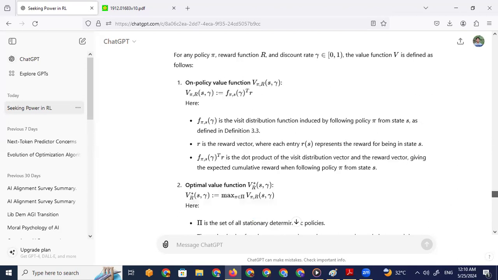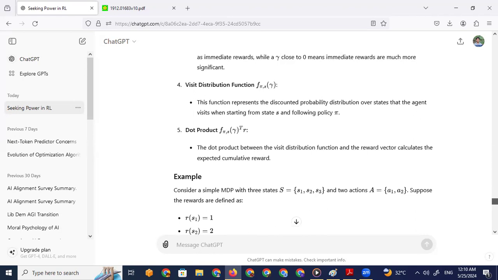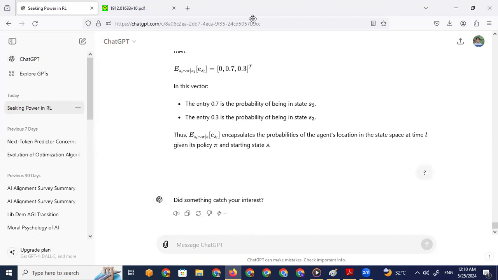And the optimal value function is the max, so we are trying to improve this as much as possible, something like gradient descent. We are trying to maximize. That does make sense. So that is the value function we are going to use for the metric.